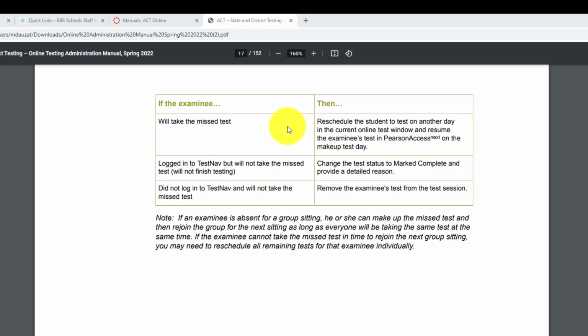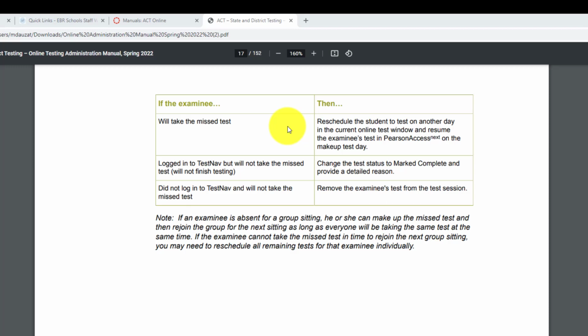So for example, let's say it's over multiple days and you do one test in one day, one test another day, and you do the two remaining tests, which are shorter, in one day. So let's say over 3 days. If you do it consecutively, remember this is online, so let's say Tuesday, Wednesday, Thursday. Remember, online testing is only Tuesday, Wednesday, Thursday.